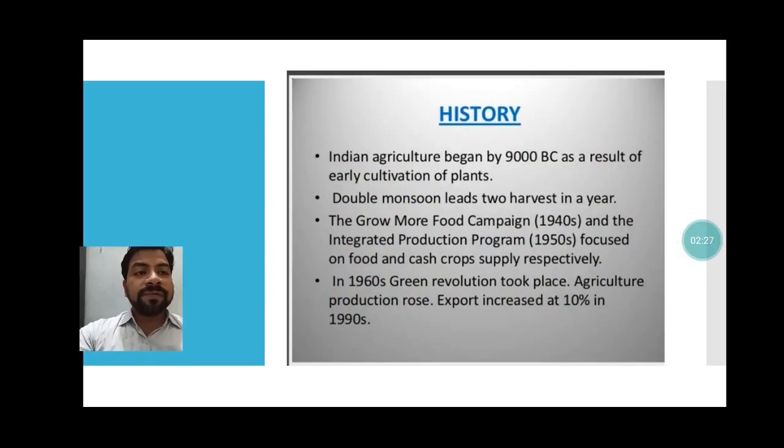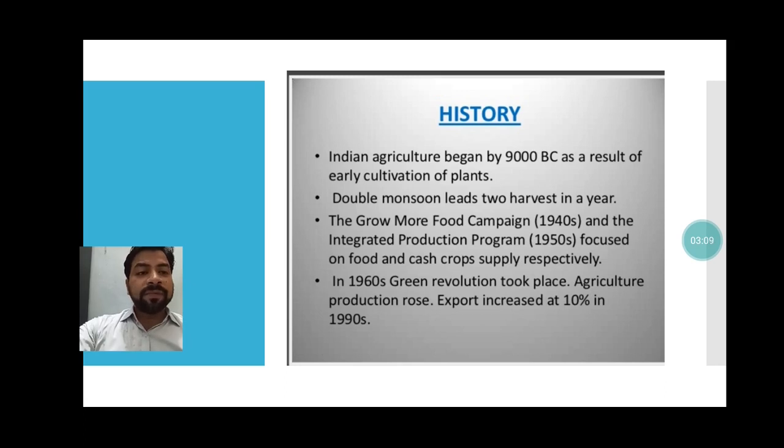If we talk about the history of agriculture, in India agriculture began by 9000 BC as a result of early cultivation of plants. Double monsoon leads to harvest in a year. Understand the journey of this agriculture. When the monsoon was coming very nicely and on time, the farmer decided, why don't we grow more than one crop in a year. The Grow More Food campaign in the 1940s, and the Integrated Production Program in the 1950s, focused on food and cash crop supply respectively.